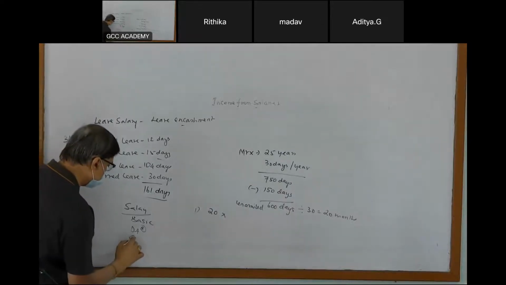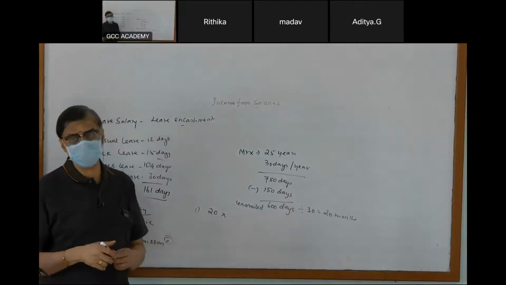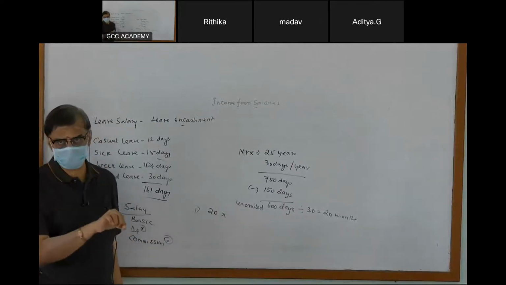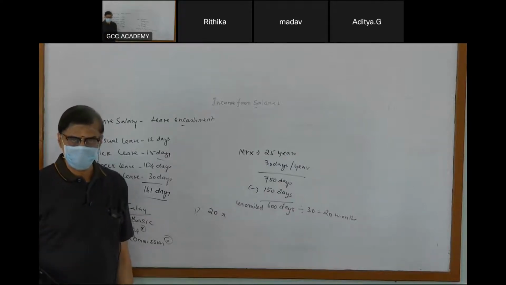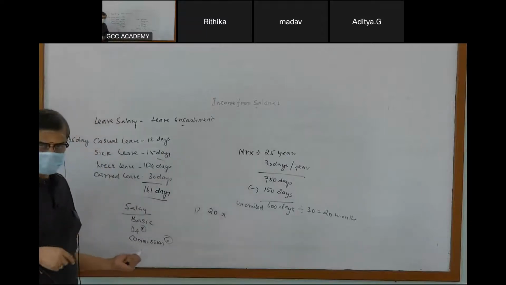Then commission, if it is a percentage of sales, star. Commission given as a fixed amount is not included. If the commission is based on sales and turnover as a percentage, for example a salesperson who gets 2% commission on the sales achieved.